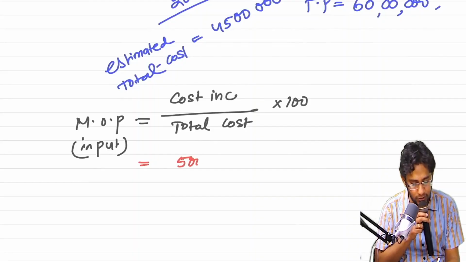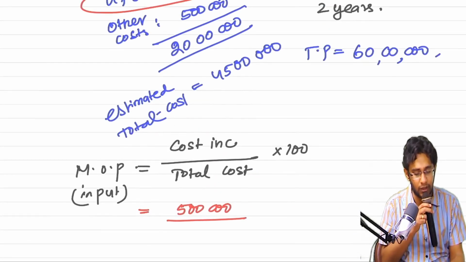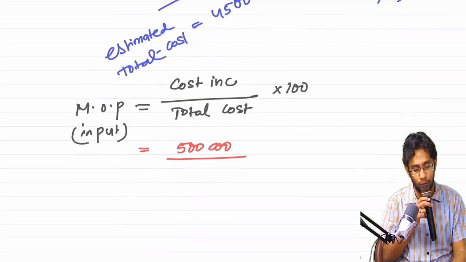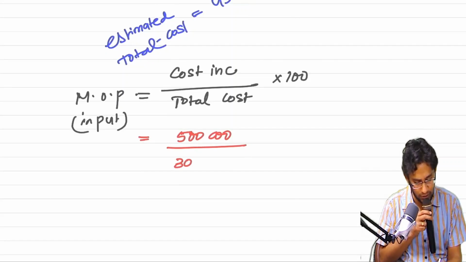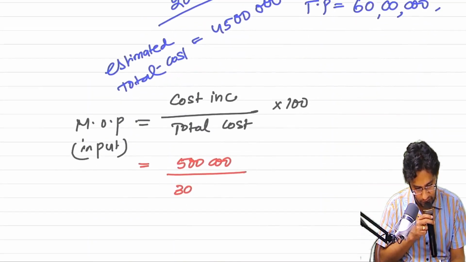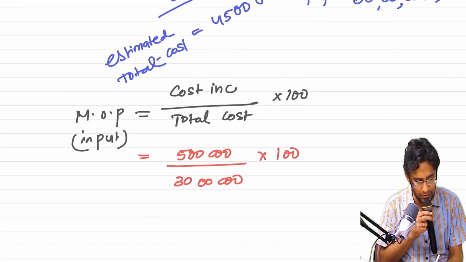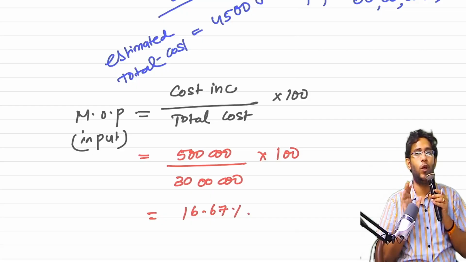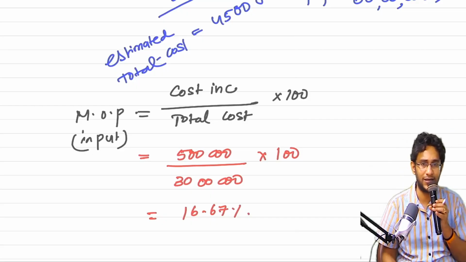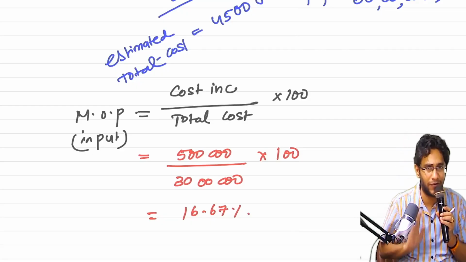Remaining is how much? 5 lakhs. Denominator, total 45 or 15, you remove. Remaining is how much? 30. Total, no? 30 lakhs into 100. Do the maths, sir. How much are you getting? 16.67%. You will apply 16.67% and recognize the revenue. Up to here, the thought process is perfect.